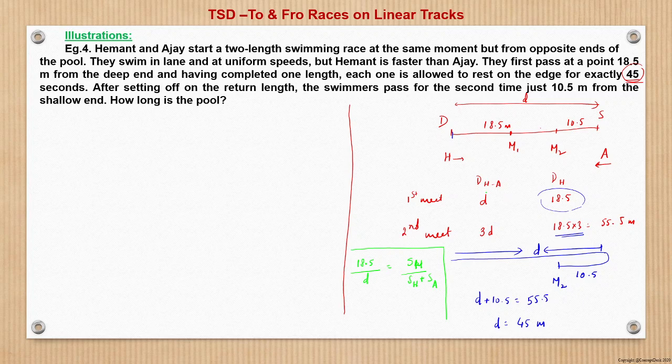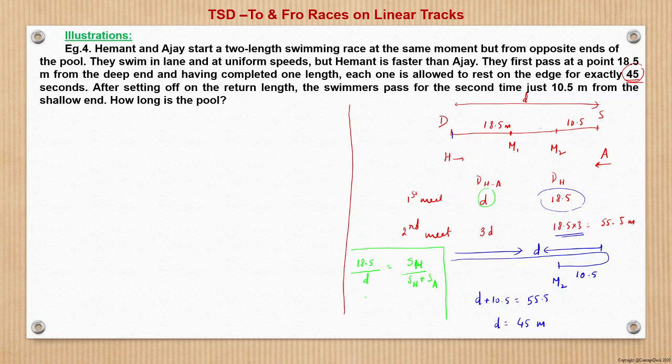Total distance D has to be divided between Hemant and Ajay in the ratio of their speeds. So let that speed be SH and SA. So therefore this equation holds good: 18.5 upon total distance D will be SH upon SH plus SA, right?